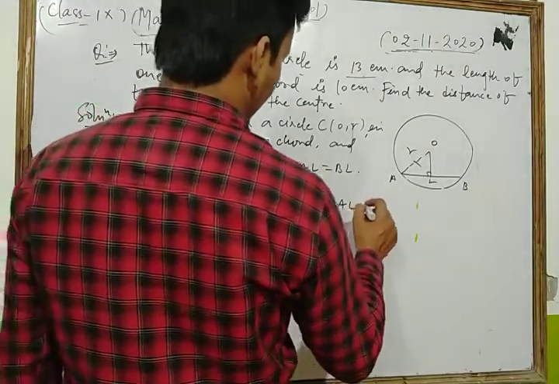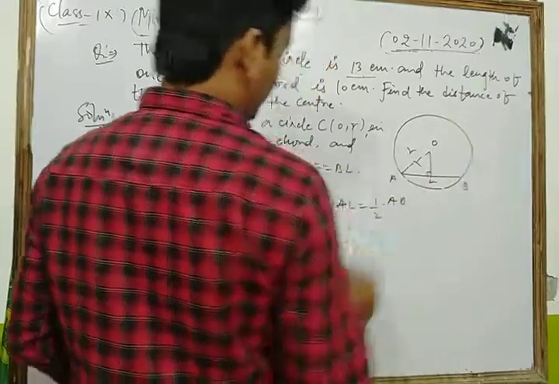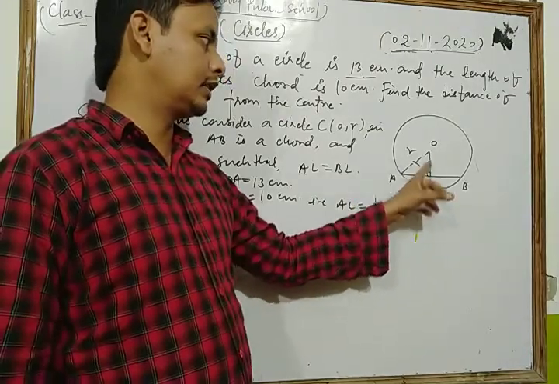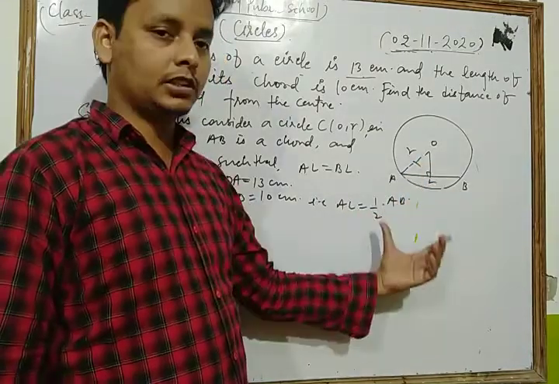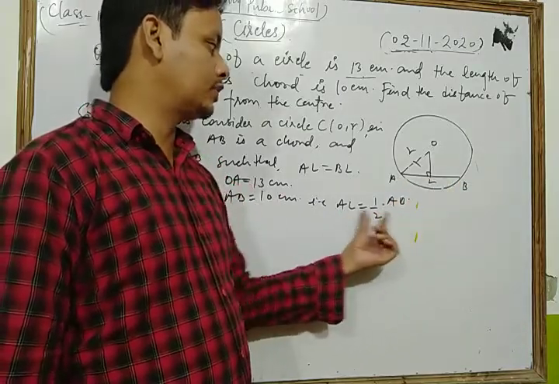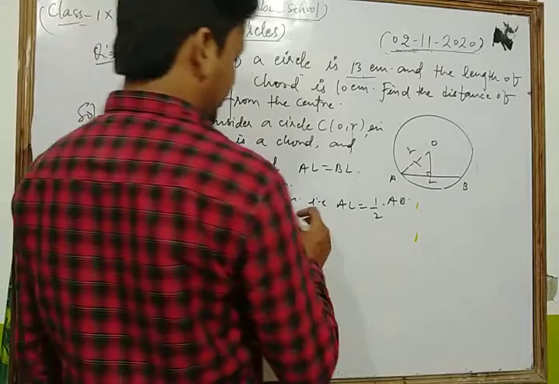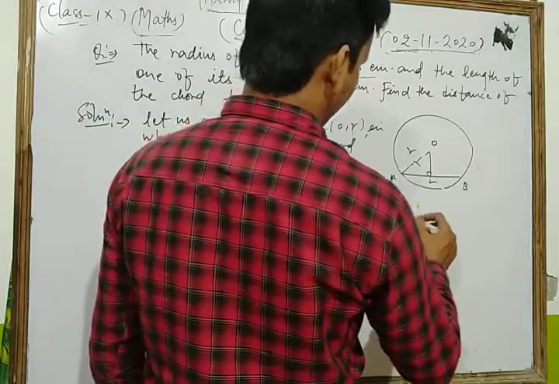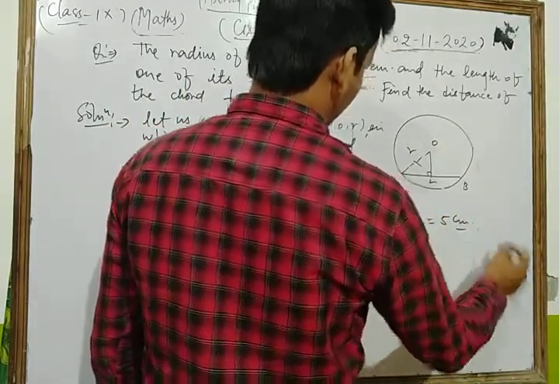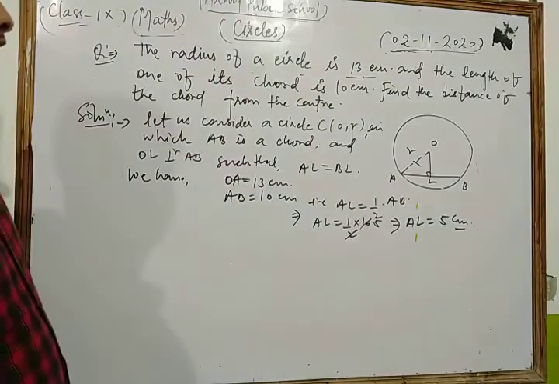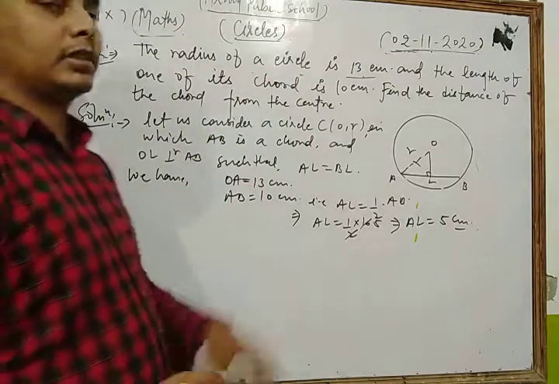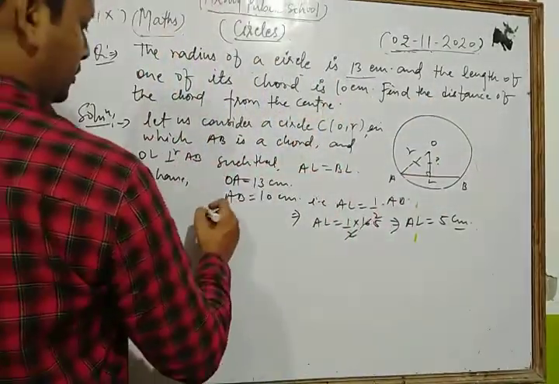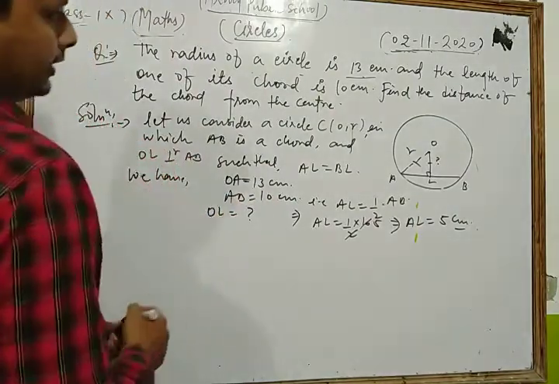That is, AL is half of AB. Because the perpendicular drawn from the center of the circle to the chord bisects the chord, AL is equal to BL. It means that AL is equal to half of AB. So here we find AL. Thus AL is equal to 1 upon 2 into 10, that is 5 centimeter. Now we find the distance of the chord from the center, which means we find the distance OL. OL is what we have to find.